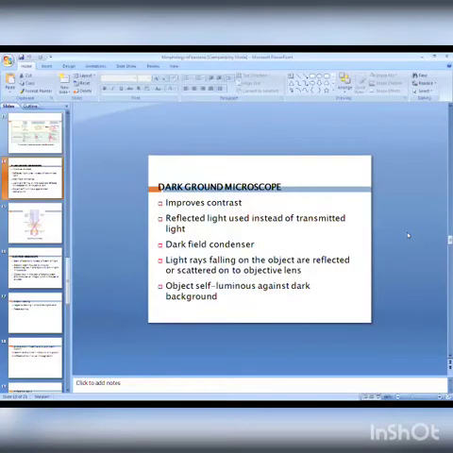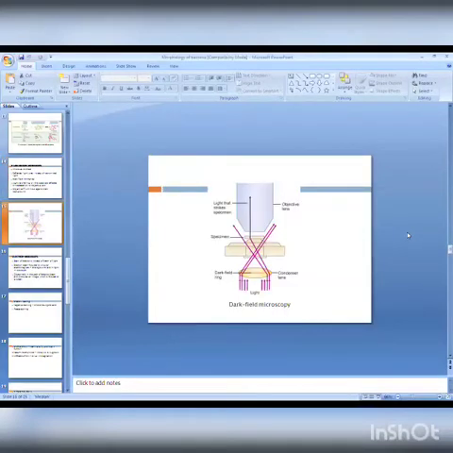Then one more type of microscopy is the dark ground microscope. All these are examples of the optical or light microscope. In the dark field microscope, contrast is improved, and reflected light is used instead of transmitted light. With the dark field condenser, light rays falling on the objects are reflected and scattered onto the objective lens, and the object is self-illuminated against the dark background. This one is again a ray diagram of the dark field microscope.